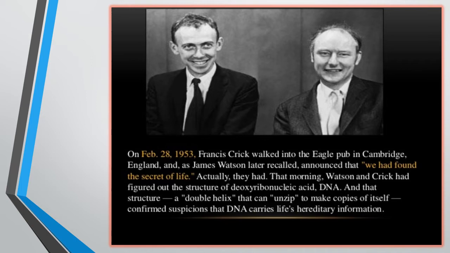In 1953, Francis Crick and James Watson announced that they had found the secret of life, and that morning they declared they had figured out the structure of DNA. This is the most important discovery of the 20th century, and DNA carries life's hereditary information.